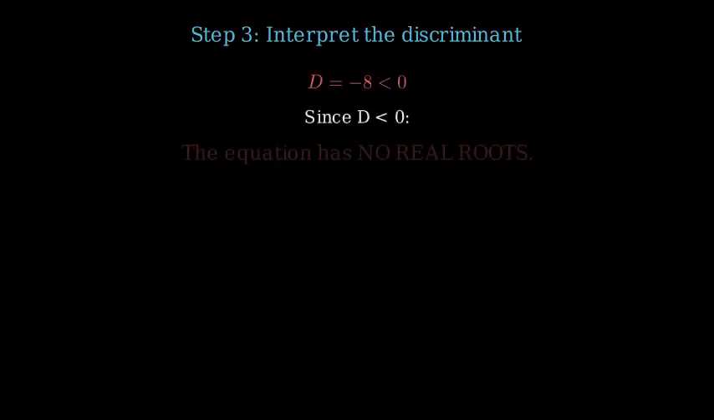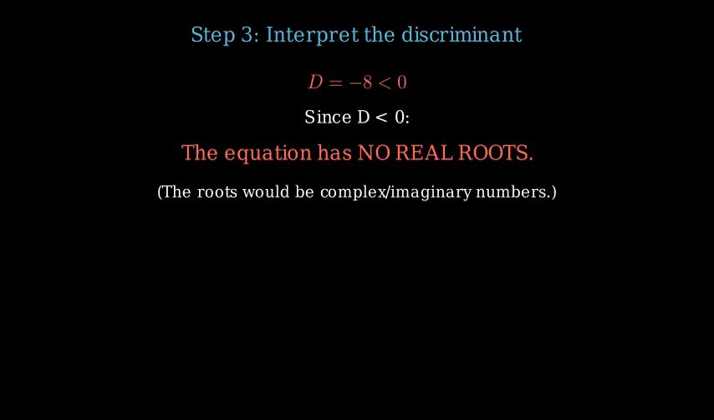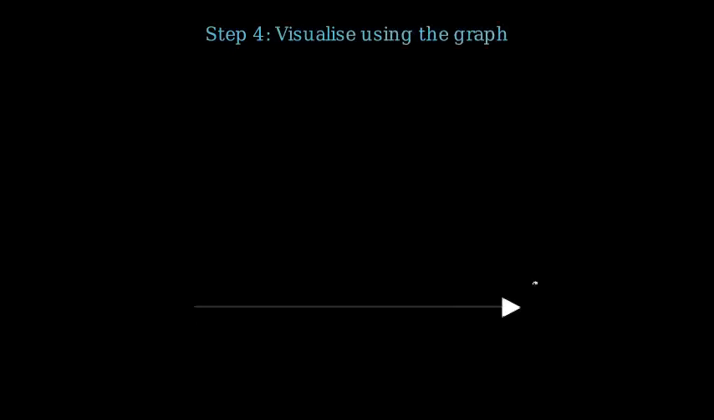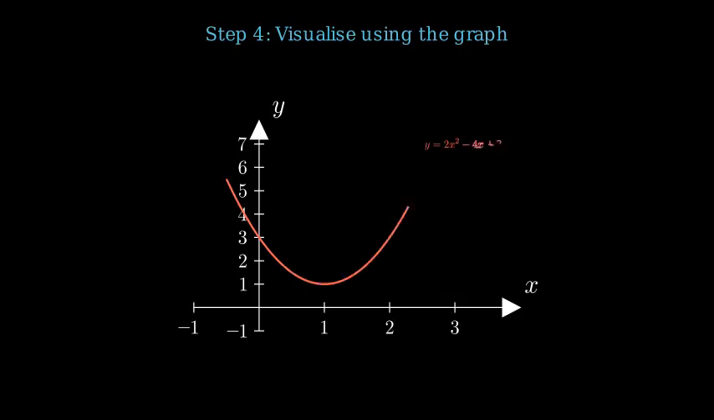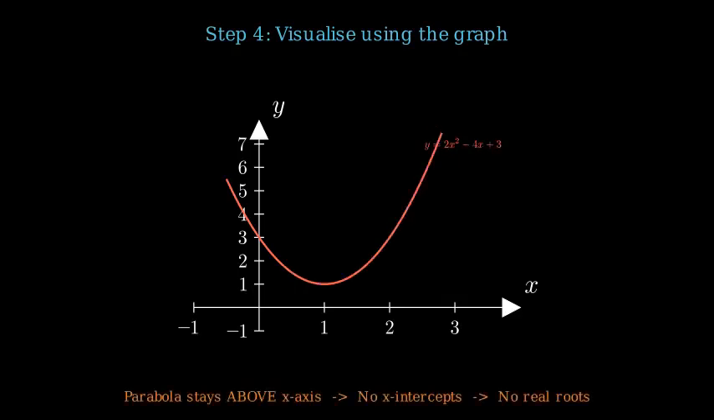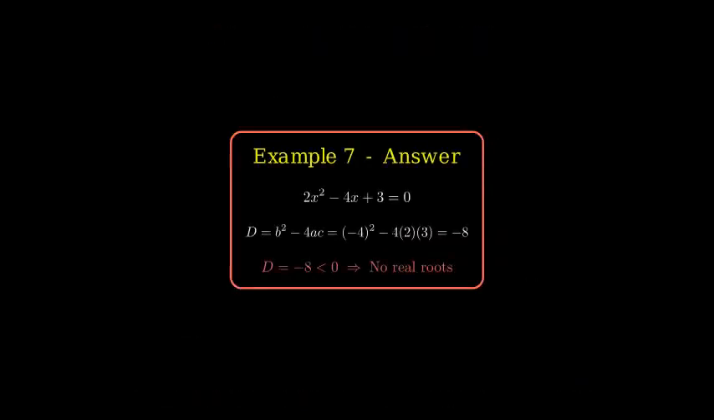Step 3. Since D is less than 0, the discriminant is negative. Therefore this equation has no real roots. The quadratic formula would require the square root of a negative number, which is not a real number. So there are no real solutions. Geometrically, the parabola y = 2x² − 4x + 3 lies entirely above the x-axis, never crossing it, confirming no real roots exist.